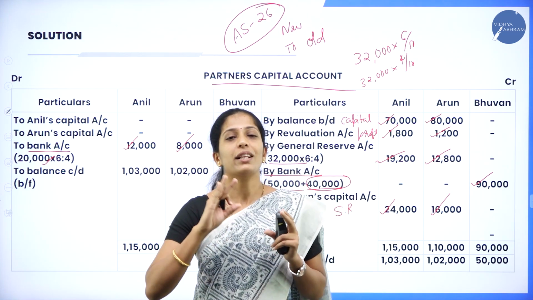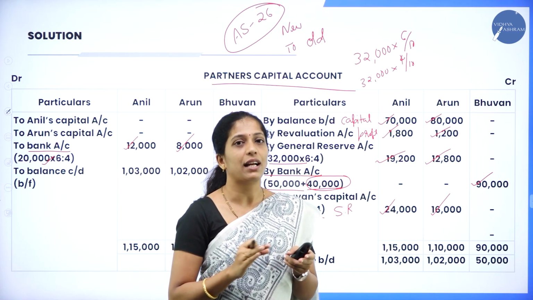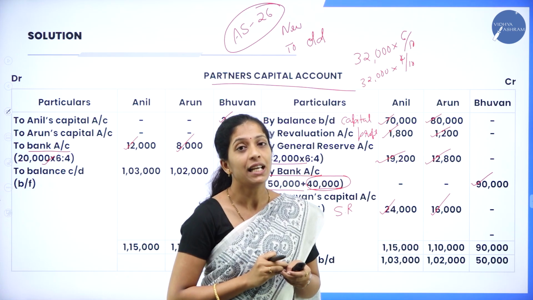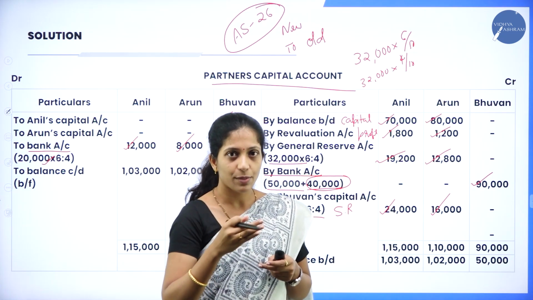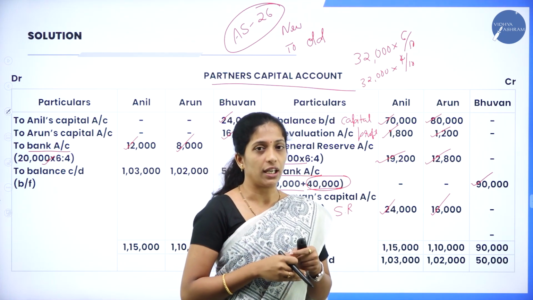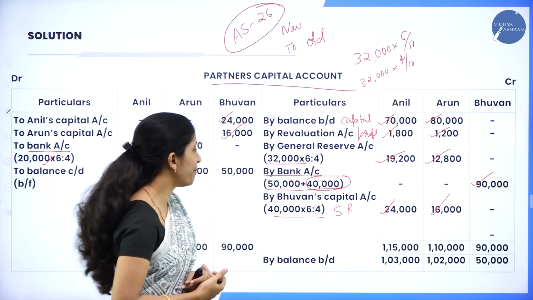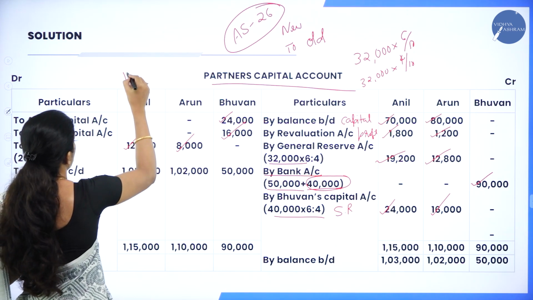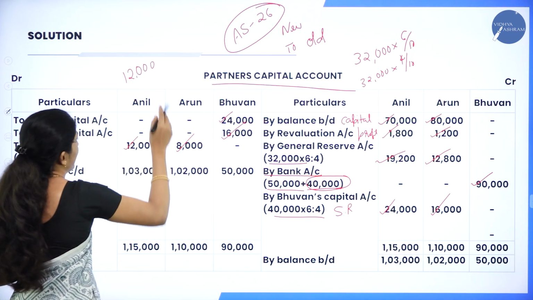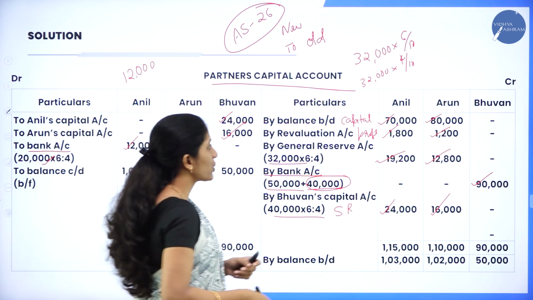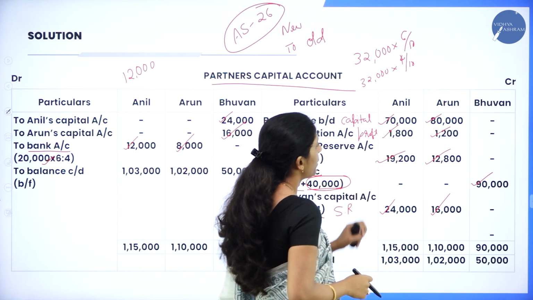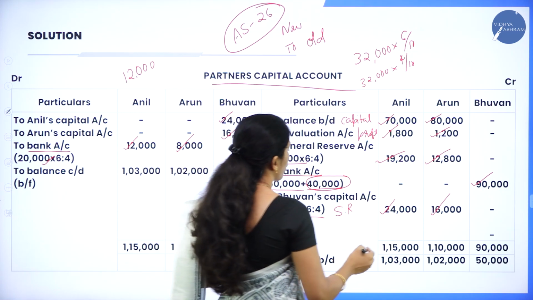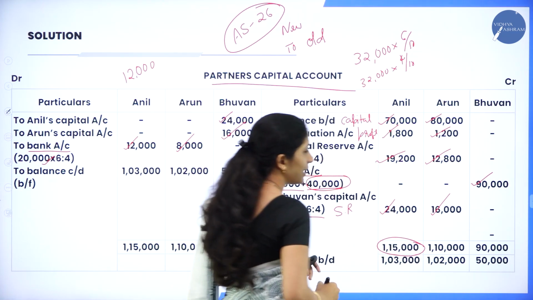Now we are done with all the entries relating to the partners' capital account. So we have to balance both sides, and the balancing figure has to be carried down, because this business is going to continue in the future, right? So we have to carry down the balance. Now if you add Anil's column, here it is how much? Only 12,000 on the debit side. Whereas coming to the credit side, here we have 70,000 plus 1,800 plus 19,200 plus 24,000. So the total is 1,15,000.